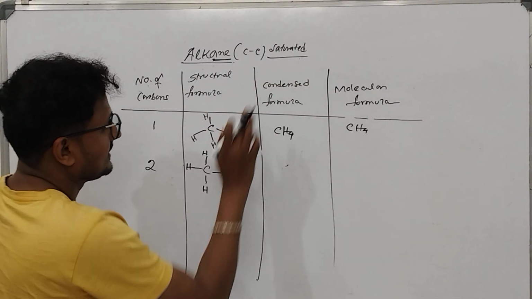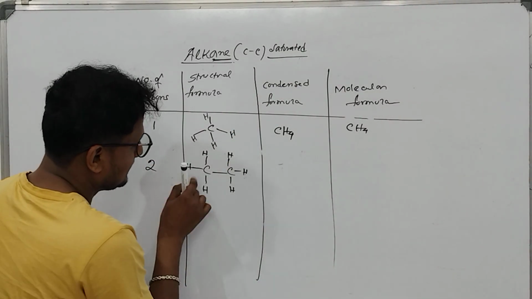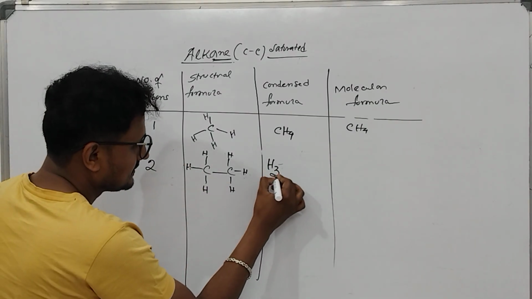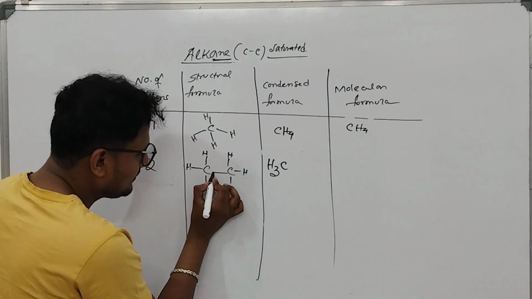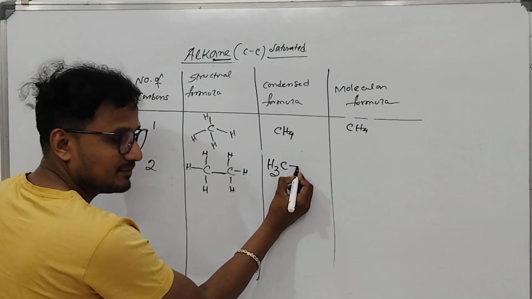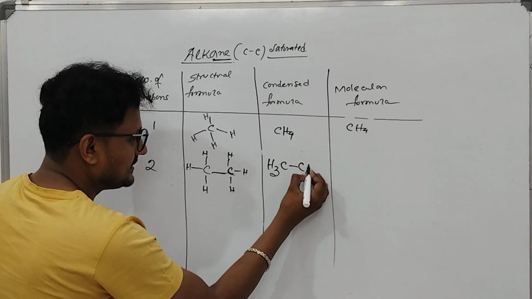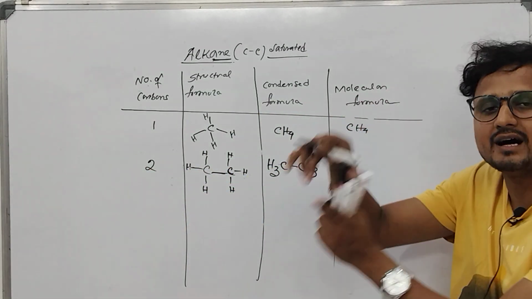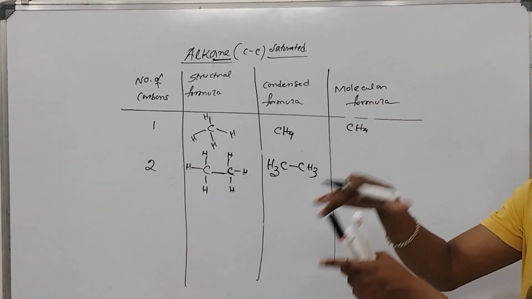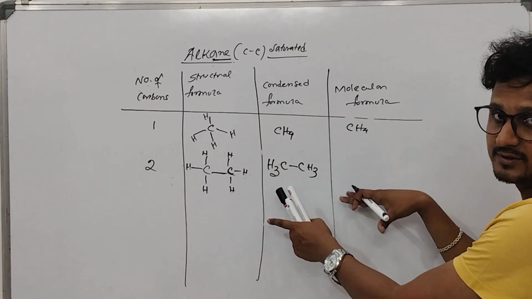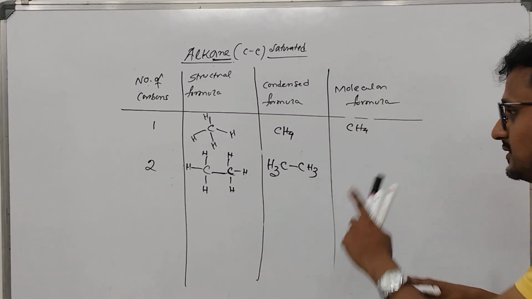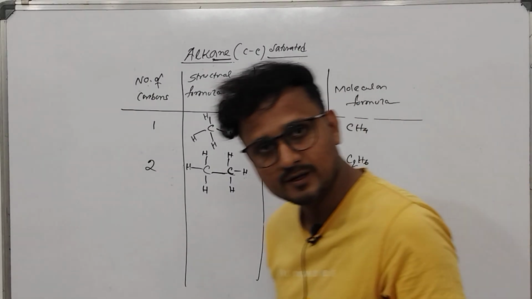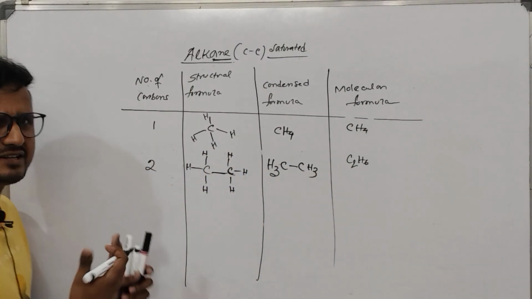Condensed formula: 1 carbon, 3 hydrogens, then a single bond, carbon and 3 hydrogens. Condensed formula means one carbon surrounded by hydrogens, then another carbon with its hydrogens. And the molecular formula is C2H6 in total.